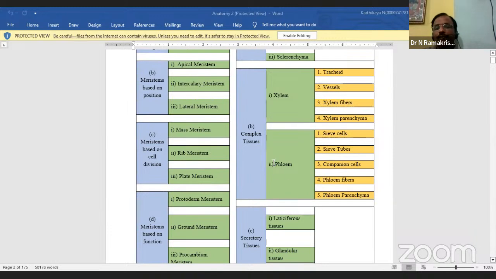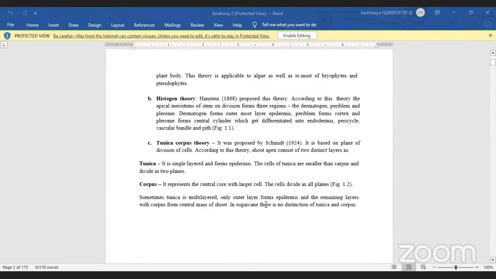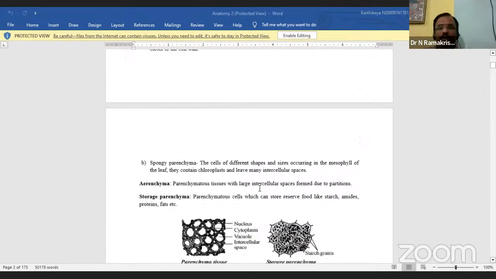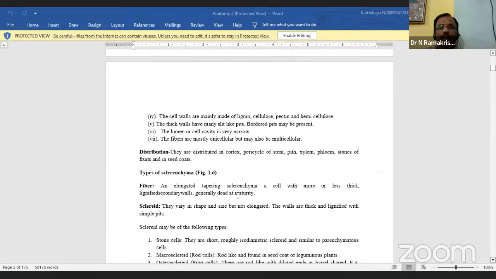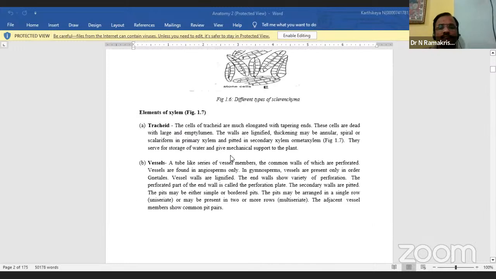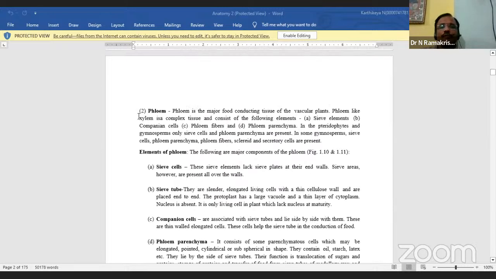Next, what is the second one in the complex tissues? Phloem. So what is the meaning of phloem? Please tell me, anybody. Conduction of food material. Very good. Conduction of food materials. This one is phloem.